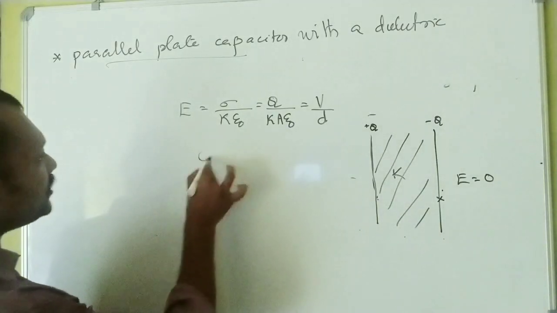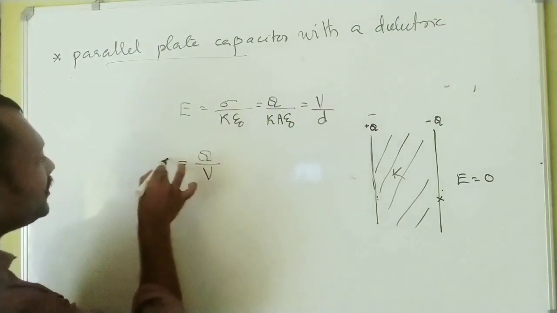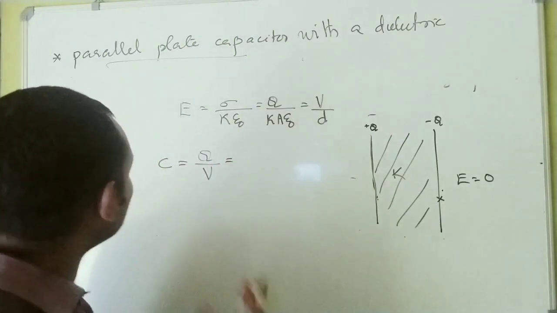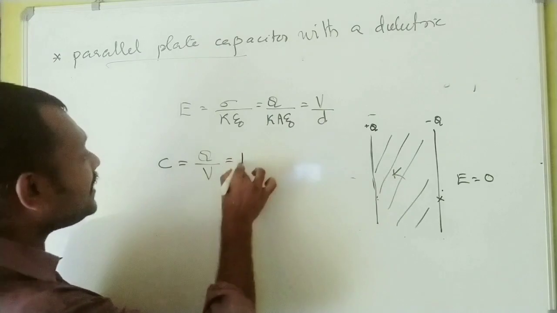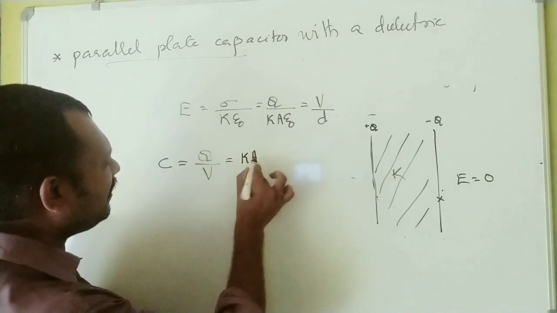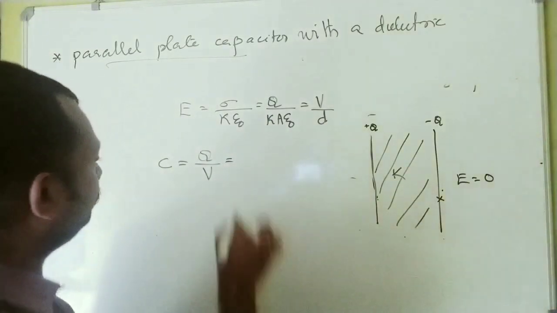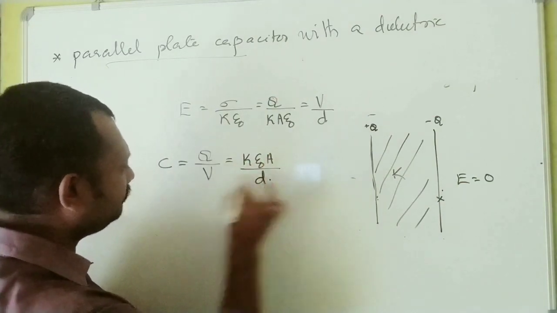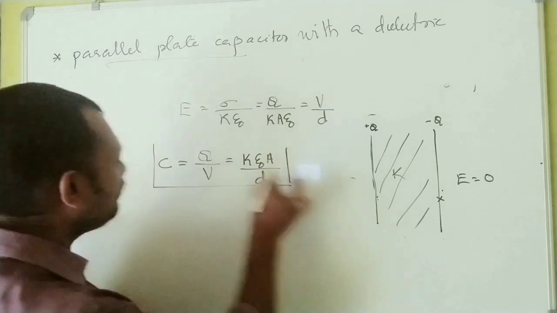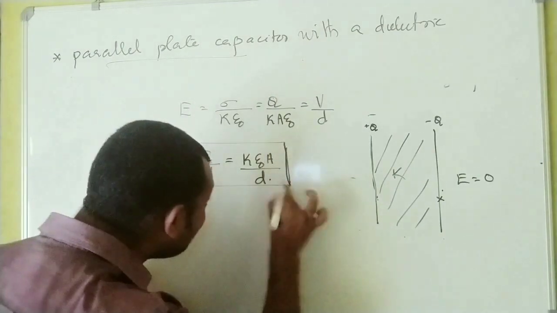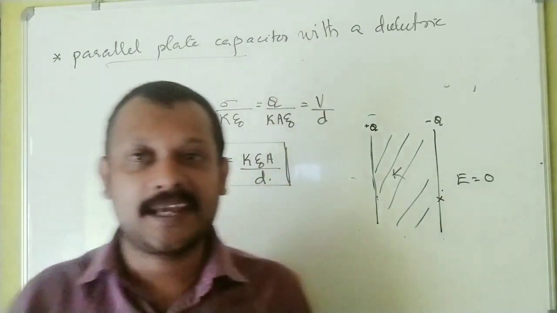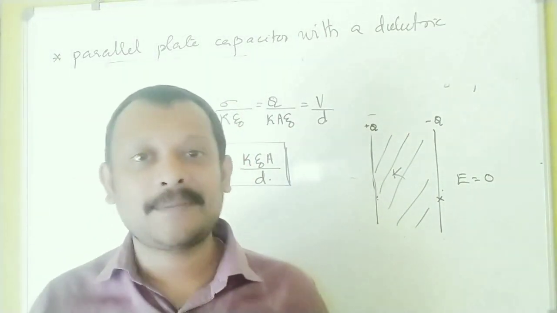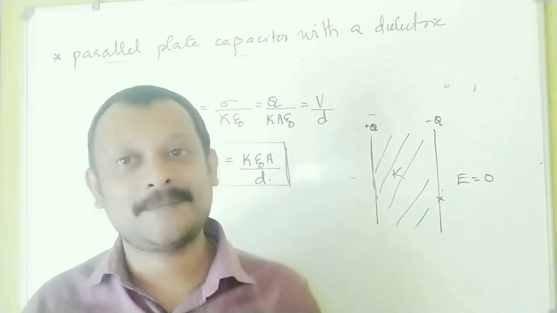From here, capacitance C is equal to Q by V, which is equal to K epsilon 0 A divided by D. This is the capacitance when the dielectric completely occupies the space between the plates.